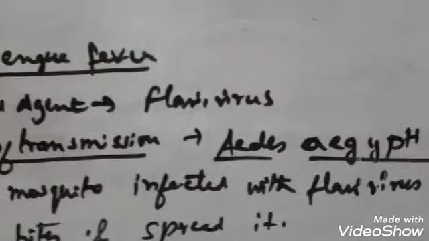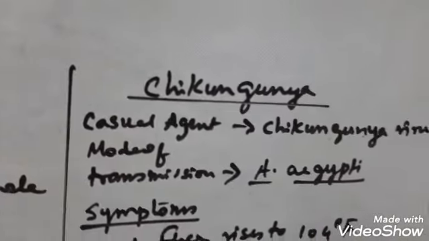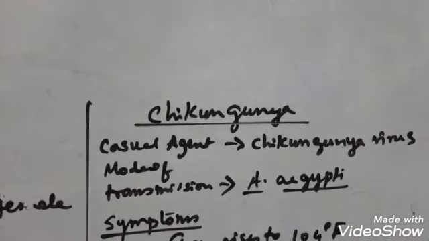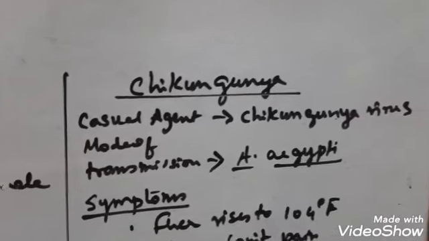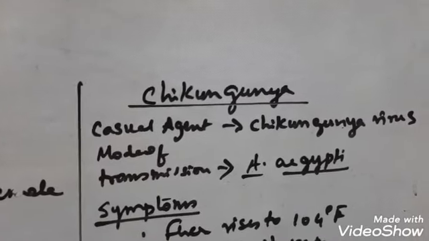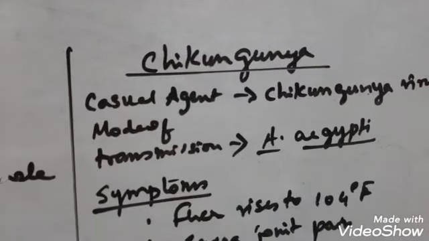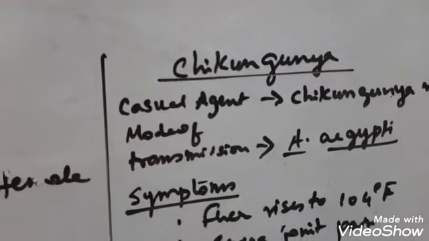Now next is the chikungunya. Chikungunya is caused by the chikungunya virus. The mode of transmission is through Aedes aegypti again. The female Aedes aegypti mosquito, infected with this virus, may bite a person and make him or her sick.